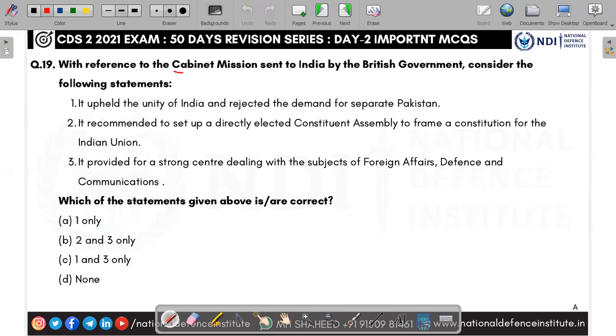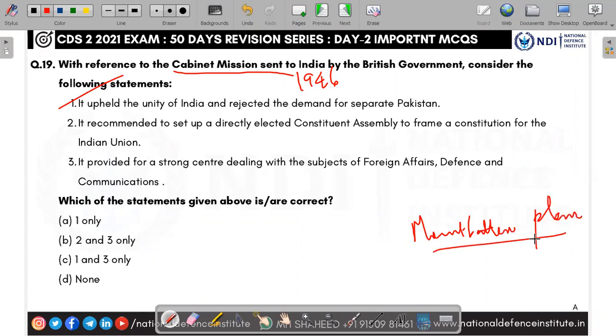Next, with reference to the cabinet mission sent to India by the British government, consider the following statements. The cabinet mission was sent to India in 1946. First, it upheld the unity of India and rejected the demand of separate Pakistan. Yes, it rejected the demand of Pakistan, mind you. Only after the Mountbatten plan was India split. The Mountbatten plan split India into India and Pakistan.